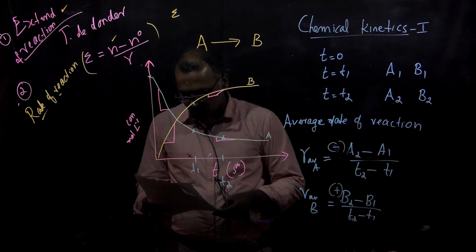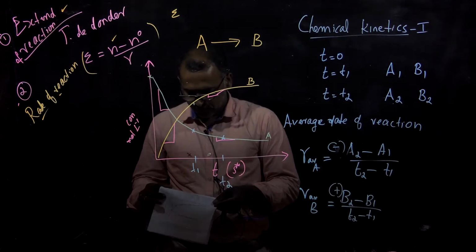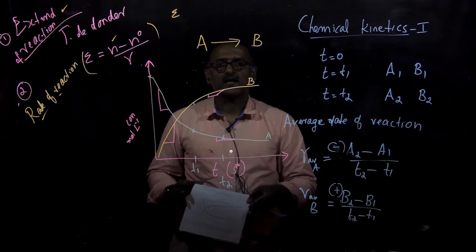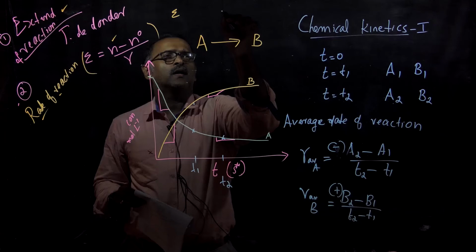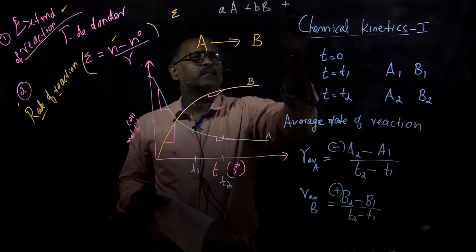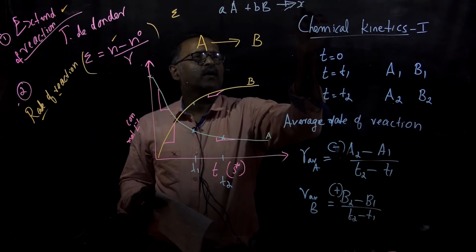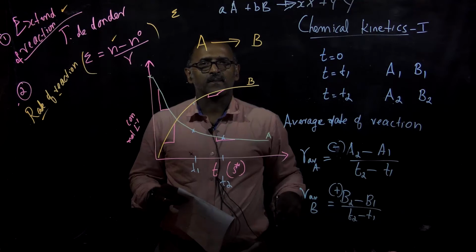Now, one more aspect we have to see is for a general reaction which we had written before, which was aA plus bB plus, giving you xX plus yY.